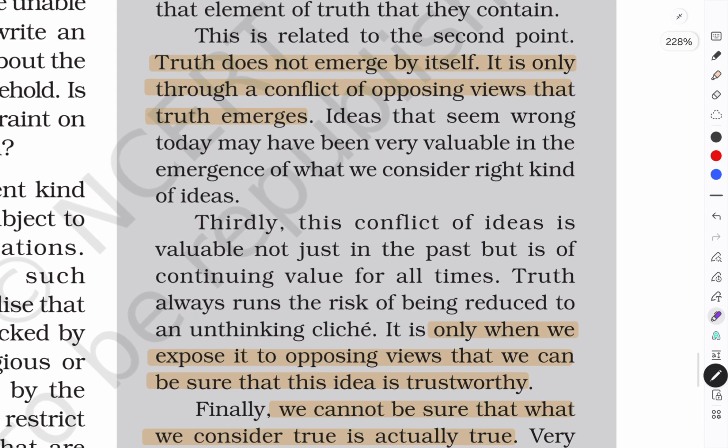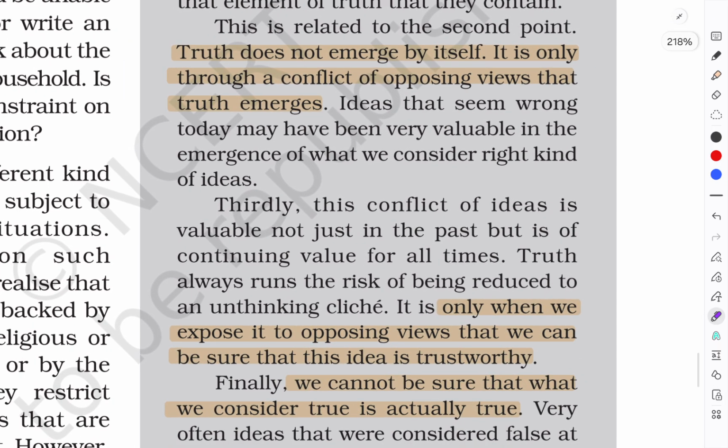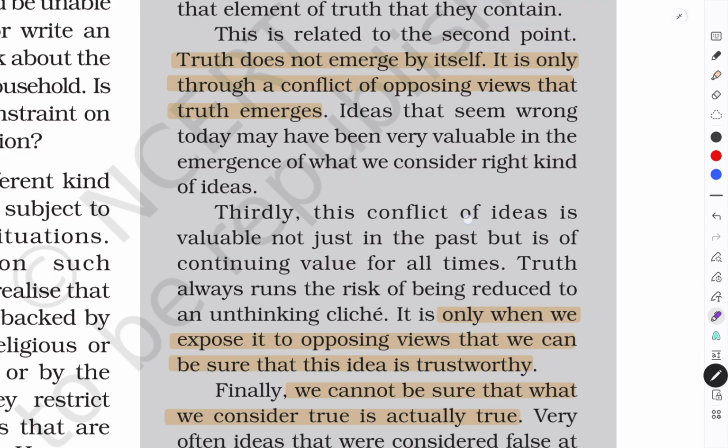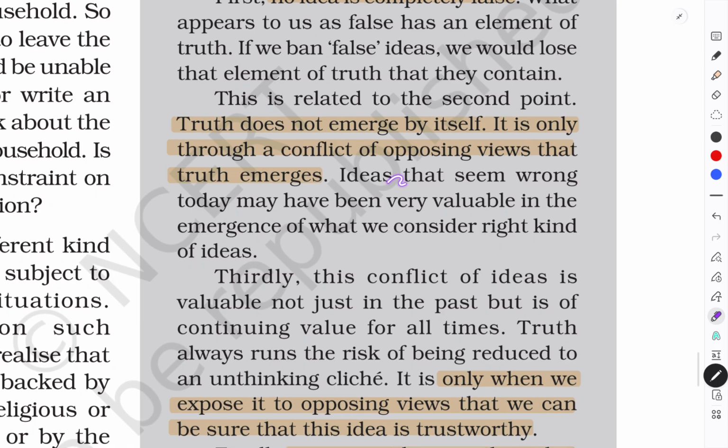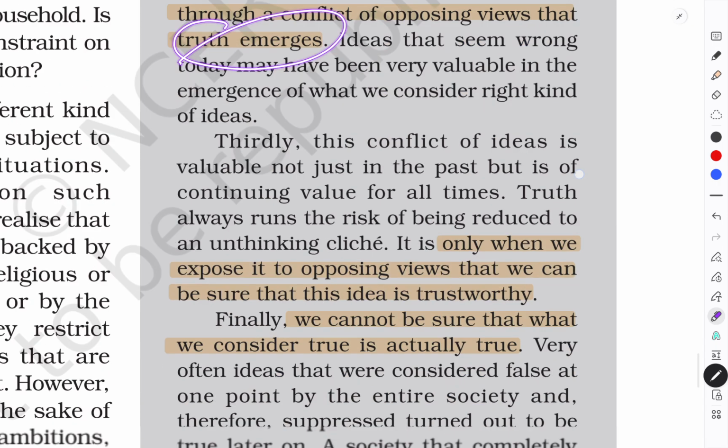The second point is that truth does not emerge by itself. It is only through a conflict of opposing views that truth emerges. So J.S. Mill said that if we want truth to emerge, there must be a conflict of views, there must be opposing views, because whenever conflicts occur, whenever opposing views occur, only then does the truth emerge itself.